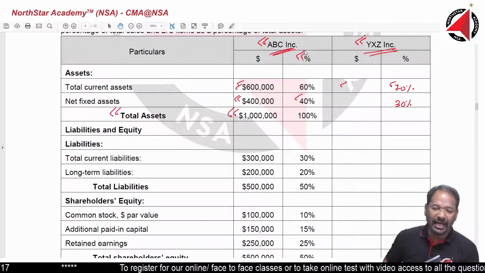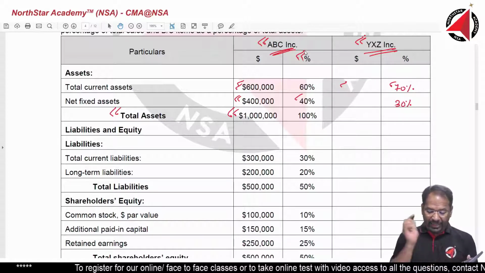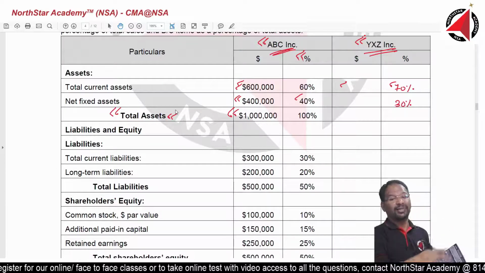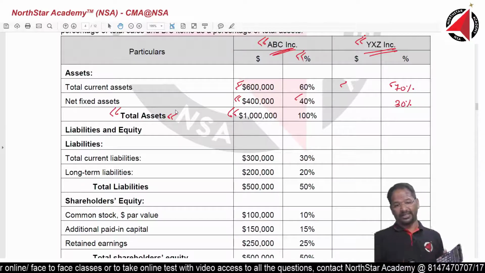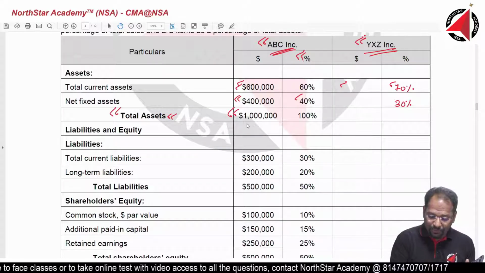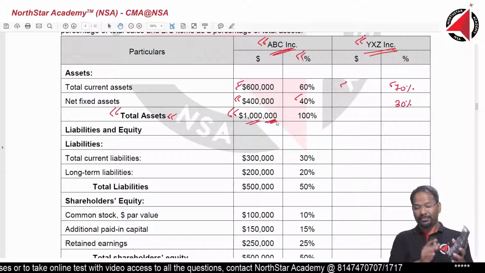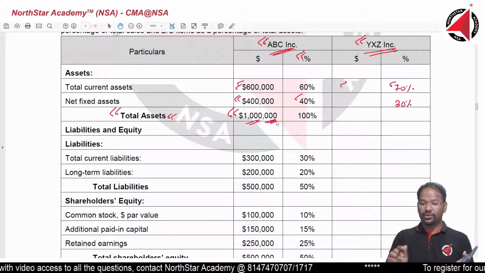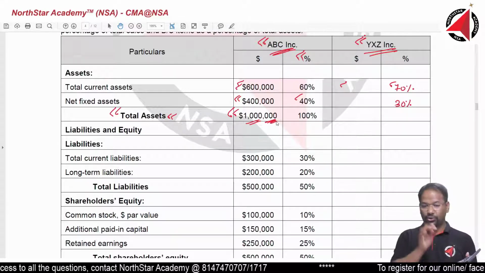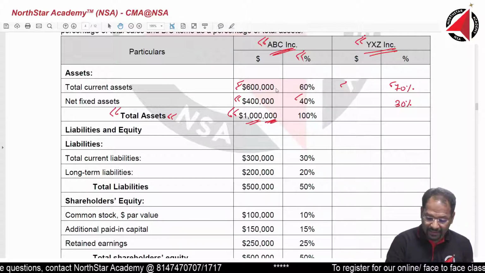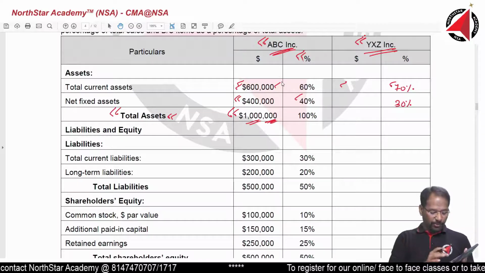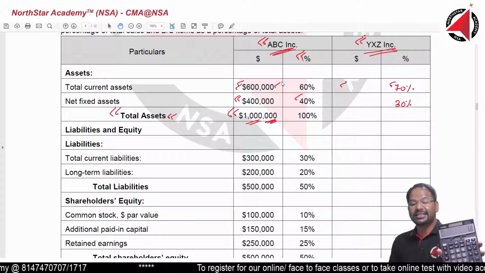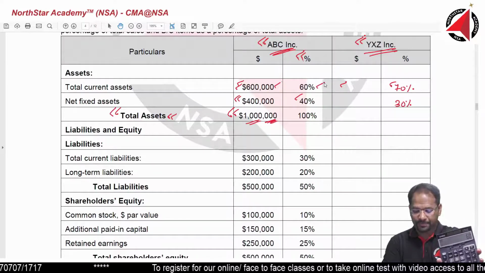So the first one: type in the calculator 100 divided by, which is the base? The base will always be total assets, or the total of the liability side, including everything on the liability side. So 100 divided by 1 million. 1 million has 6 zeros in total. Then press into twice. Now press 600,000 equals, and you will get 60. 60 means 60%. So you got the first number.